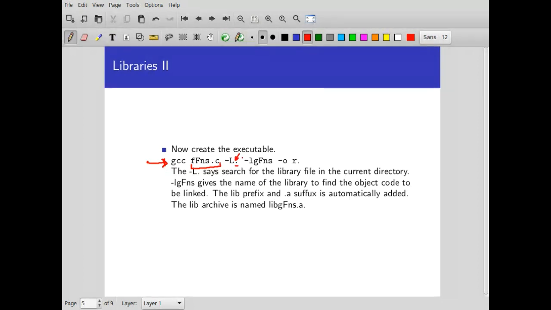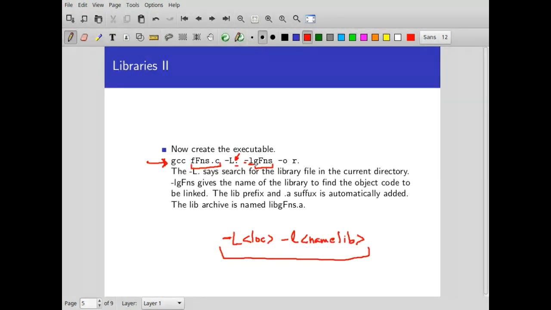And then you have to give -l and give the name of the library. Okay. So this part, namely -L and location, and -l name of the library, is extra.